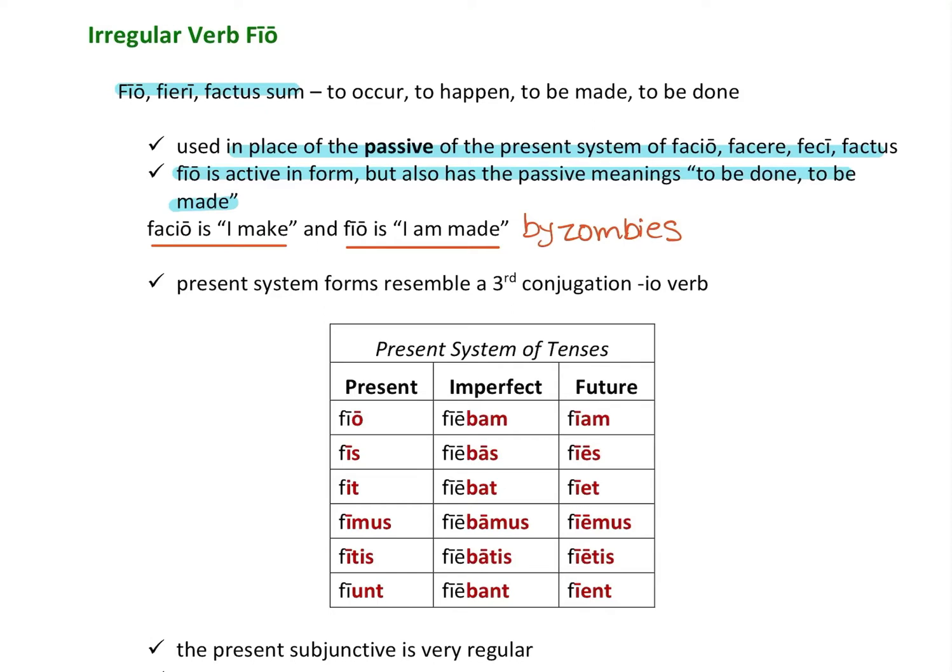Now, the present system forms resemble a third conjugation io verb. So here's our entire present system of tenses. So if you look, it is the same as a third conjugation io verb, that's how we do it. Imperfect is totally normal. Future has iam, ies, iet, iemus, there's an extra i in there.